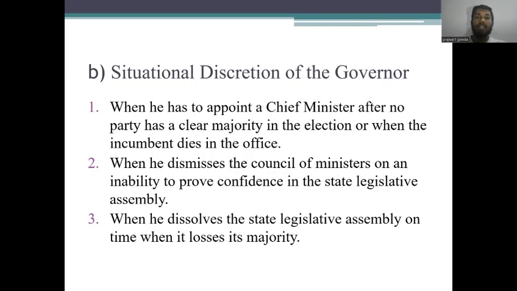The other one is situational discretion of the governor. When he has to appoint a chief minister after no party has a clear majority in the election, or when the incumbent dies in office, when he dismisses the council of ministers on inability to prove confidence in the state legislative assembly, when he dissolves the state legislative assembly at the time when it loses its majority. These are some of the powers of the governor.